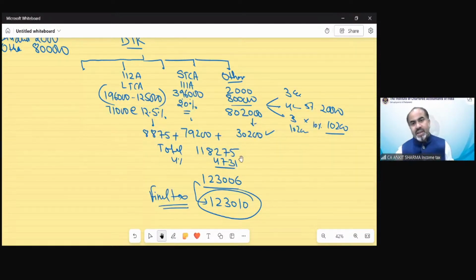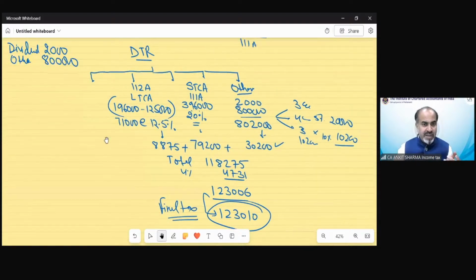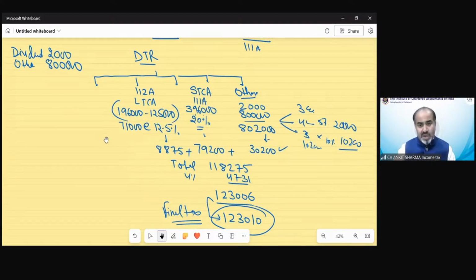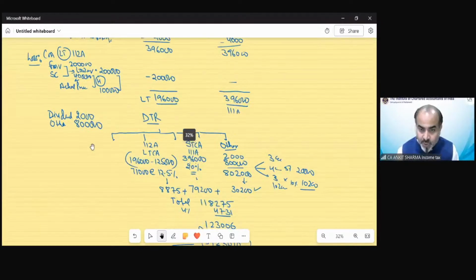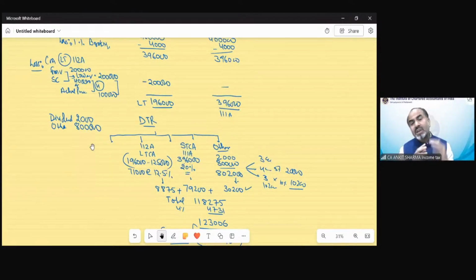So you can see this is the kind of question which can be asked in the exam for 5 or 6 marks. So we need to calculate the income also, and the tax calculation also. And as we have seen the diagram, you can see how easy it is to calculate the tax, if we know where to put which income and which rate is applicable on it. So the tax calculation is just a mathematical calculation. There's nothing to do with the income tax provision.